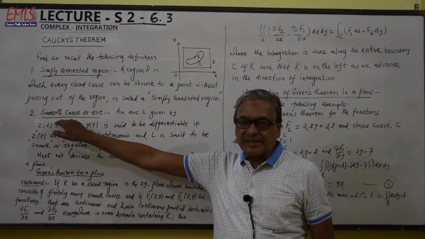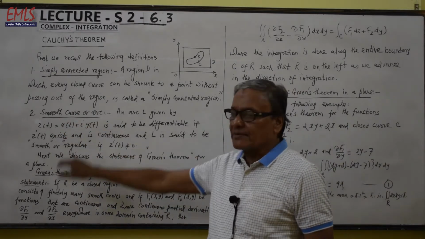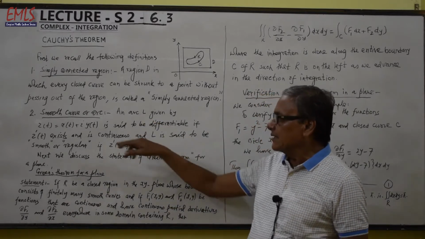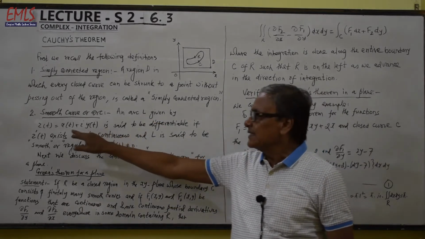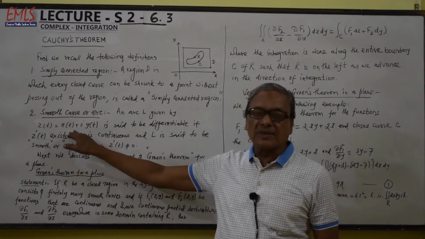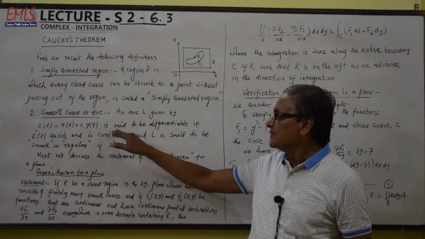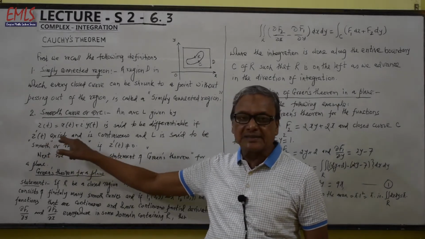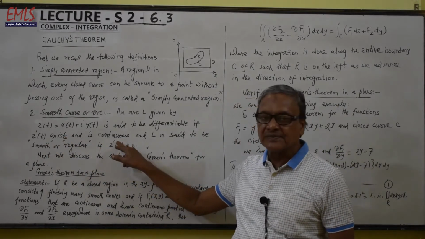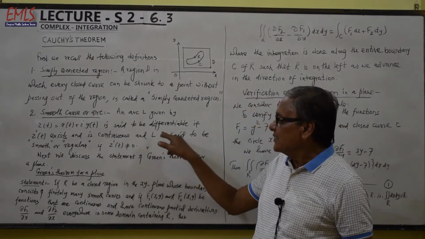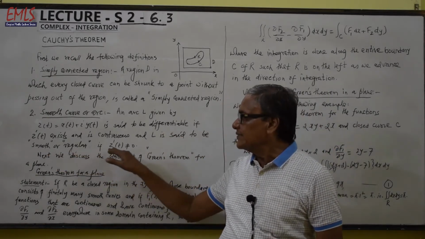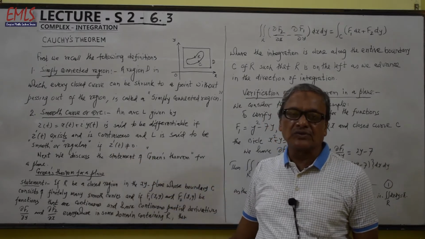The second term is a smooth curve or arc. An arc L given by this parametric representation z(t) equal to x(t) plus i times y(t) is said to be differentiable if z'(t) exists and is continuous, and L is said to be smooth or regular if z'(t) is not equal to 0.